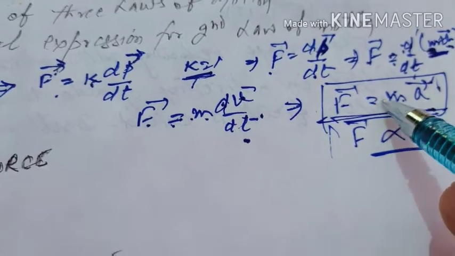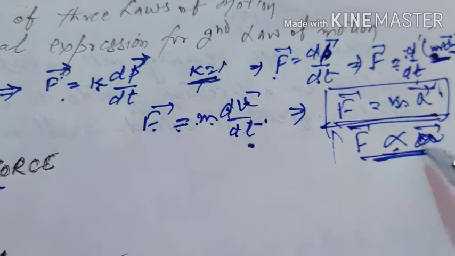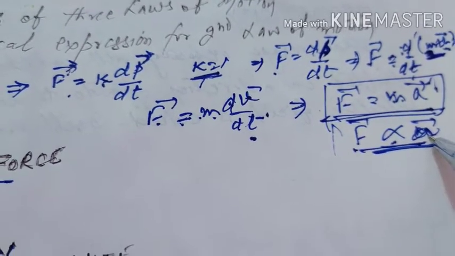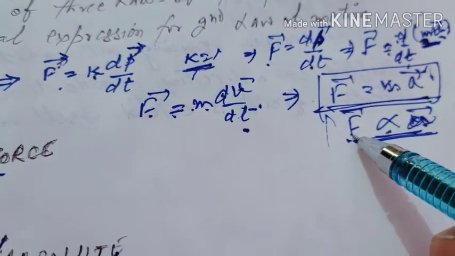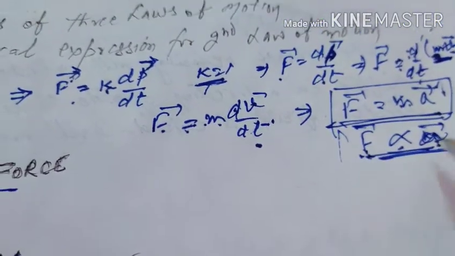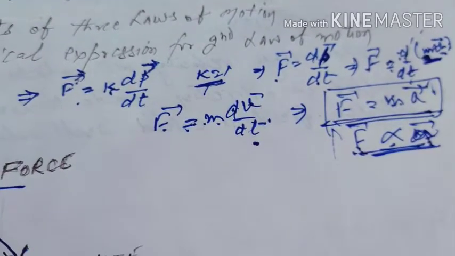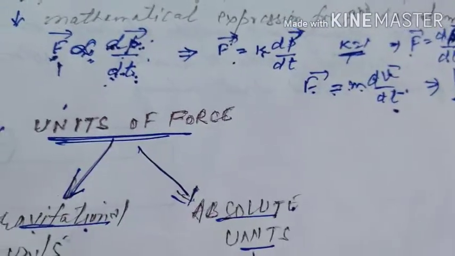Now you can explain that if mass is constant, let us remove this constant and use the proportionality sign. So force is directly proportional to acceleration. If you apply a large force, a large acceleration is produced, but if you apply a small force, then a small acceleration is produced in the body.